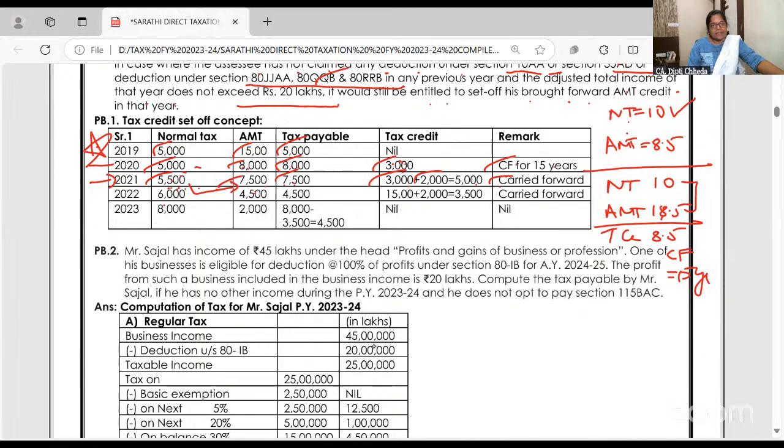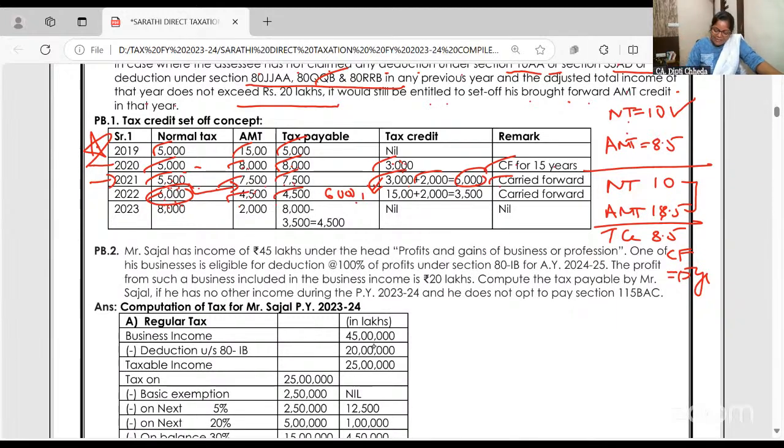Now, normal tax is 6,000. AMT is 4,500. Now, normal tax is more than AMT. So I should pay normal tax, that is 6,000. But can I utilize the tax credit? It is already accumulated, you have paid extra tax. Yes. And now I can pay how much? 4,500. Ma'am, but normal tax is 6,000 and tax credit is 5,000. Can I set off all the tax credit now?